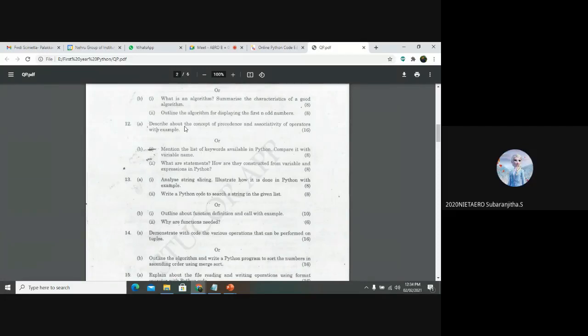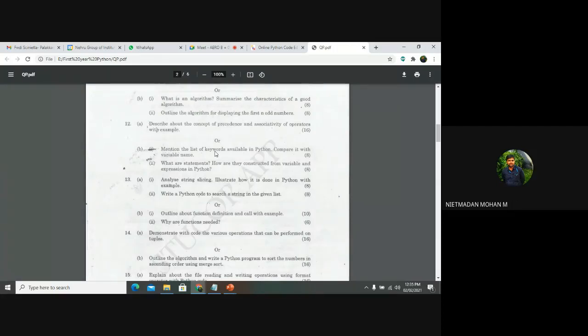Yes, sir. So if they ask a 16 mark question on operators, you definitely go with that calculator problem. If they ask you to write and explain about operators, you can close your eyes and go for the calculator problem. You will definitely score a minimum of 13 to 14 marks in that.